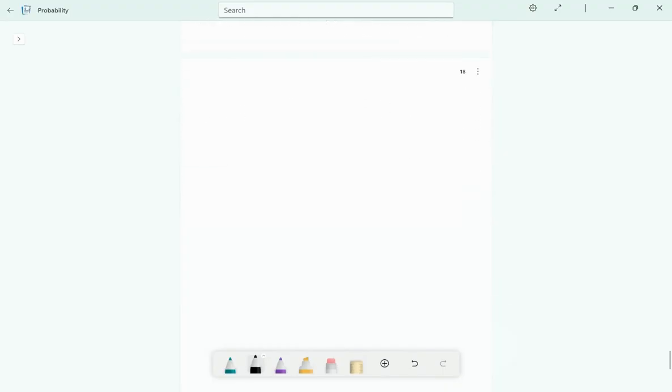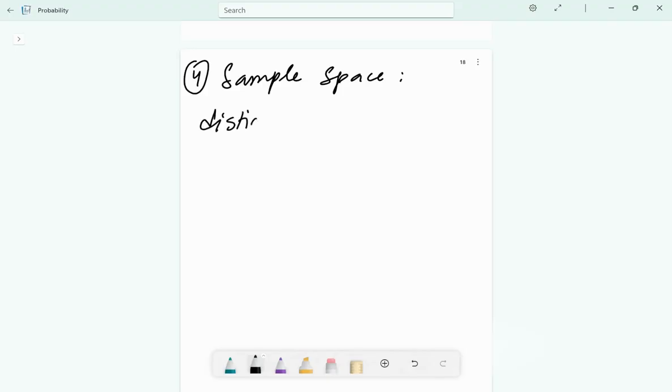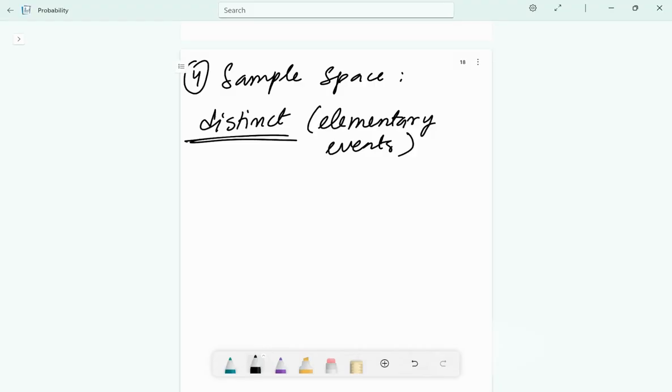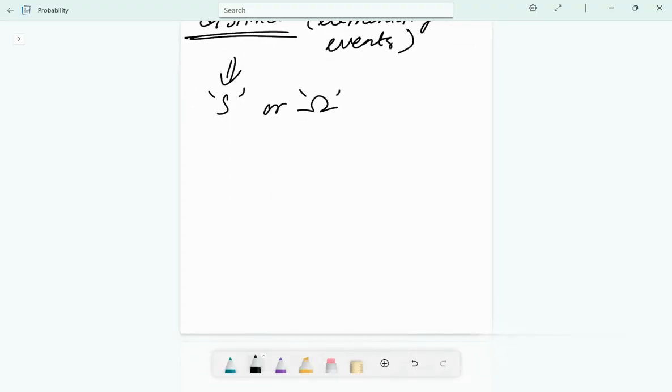Now, let's come to our next terminology, which is sample space. What is sample space? The set or collection of all possible distinct outcomes, also known as elementary events, though I would prefer if you write distinct outcomes in the exam hall. So the set or collection of all possible distinct outcomes of a random experiment is called its sample space. It is usually denoted by S or omega.